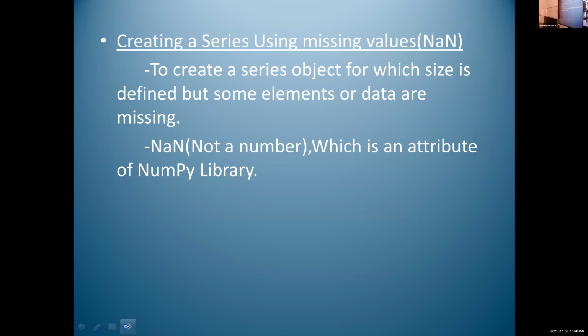To create a series object for which size is defined but some elements or data are missing. Okay, first write, I will explain.